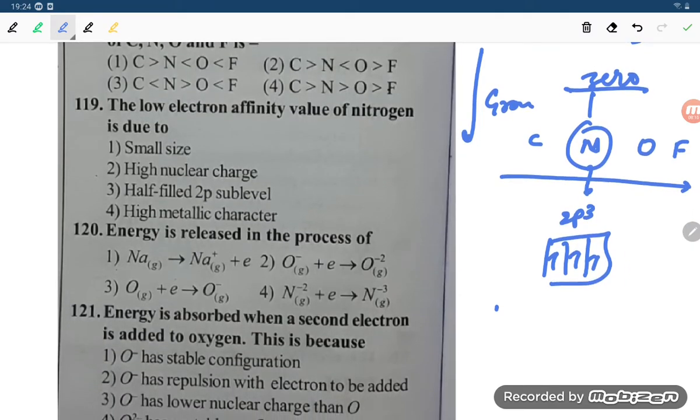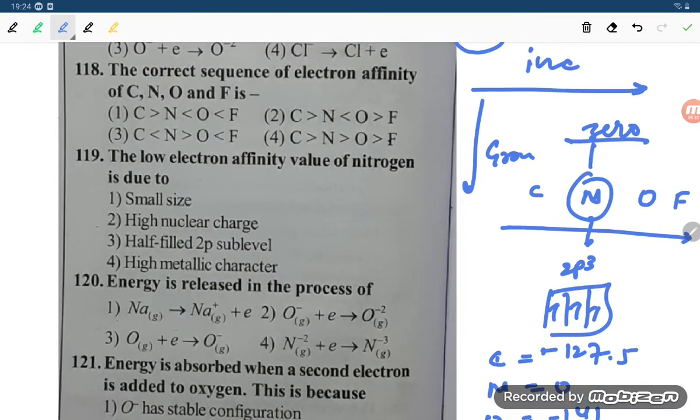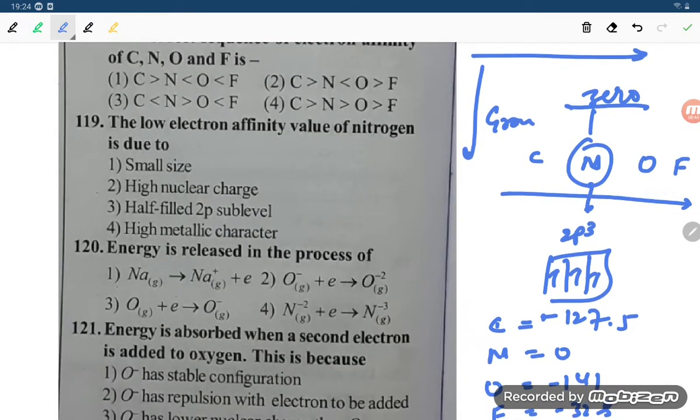Even if you write the values, carbon is minus 127.5 kilojoule per mole, nitrogen is 0, oxygen is minus 141, and fluorine is minus 328. They are asking which is the correct sequence of energy order. So student, nitrogen is 0, so nitrogen is less than carbon, so this first option is wrong.